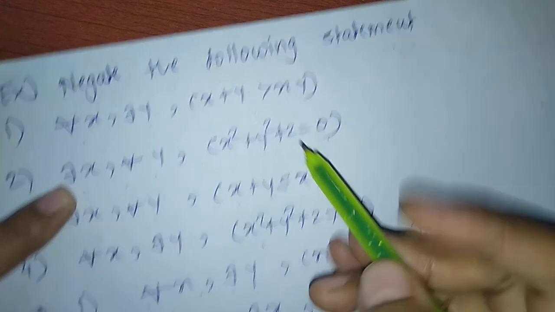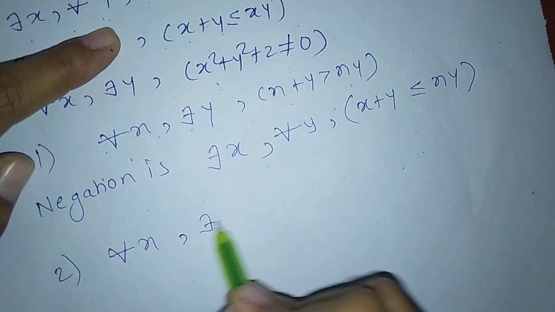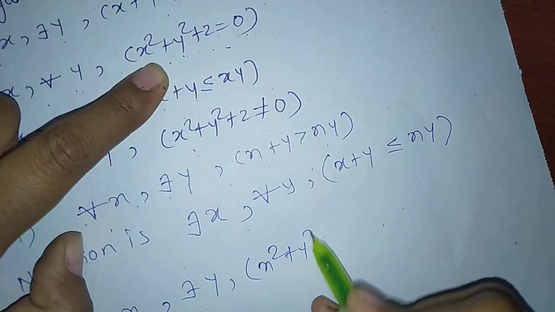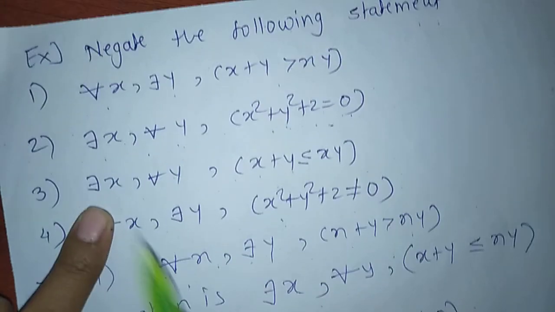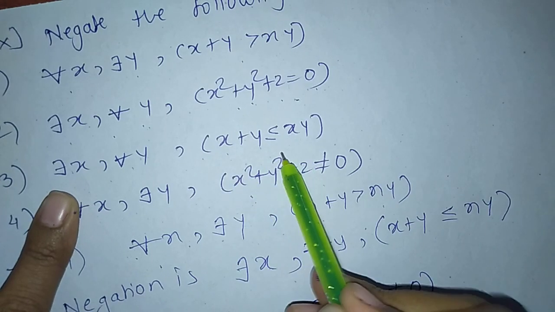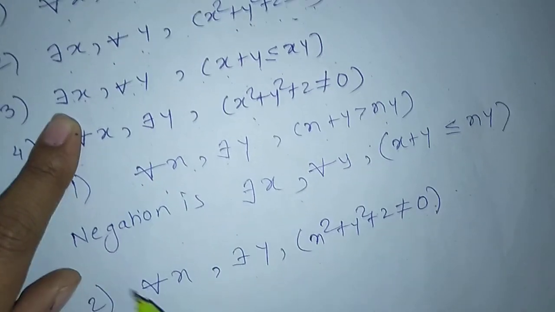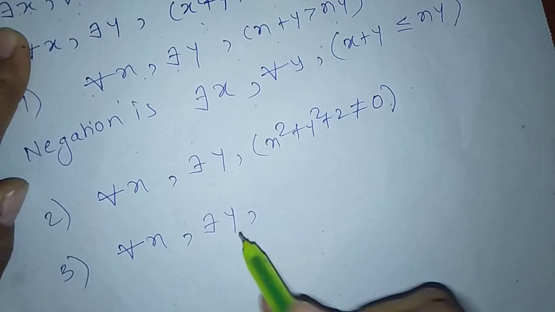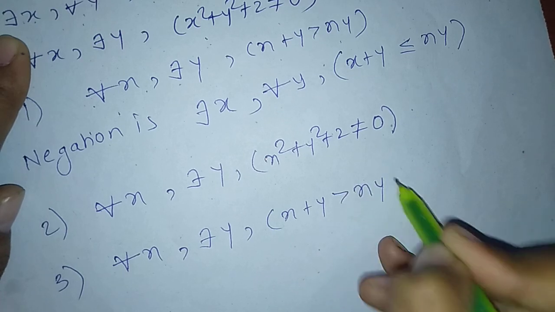Negation of this is for all x, there exists y such that x square plus y square plus 2 is not equal to 0. Now third, there exists x for all y such that x plus y is less than or equal to x into y. Negation of this is for all x there exists y such that x plus y is greater than x y.